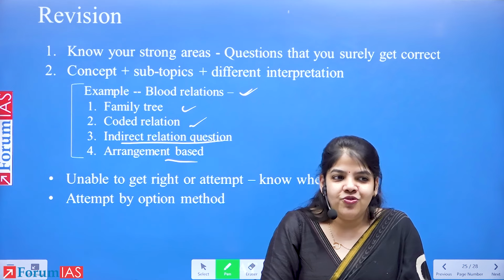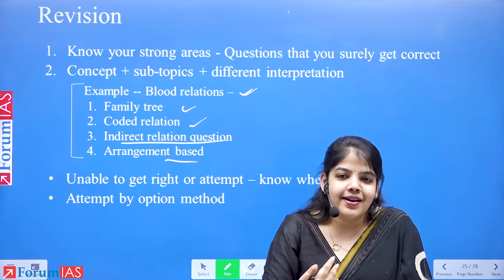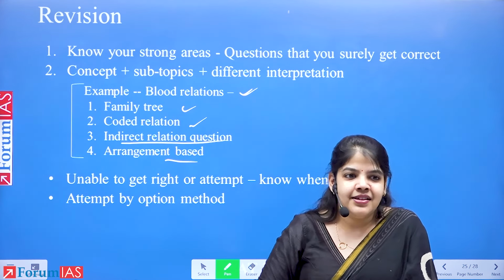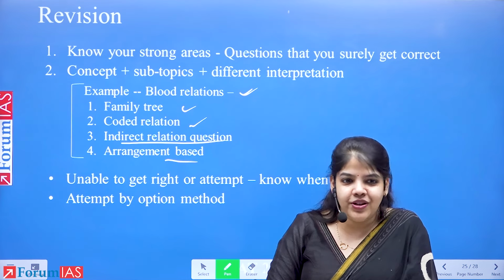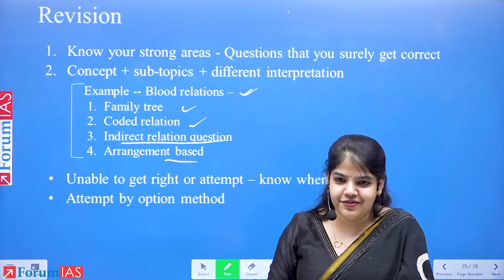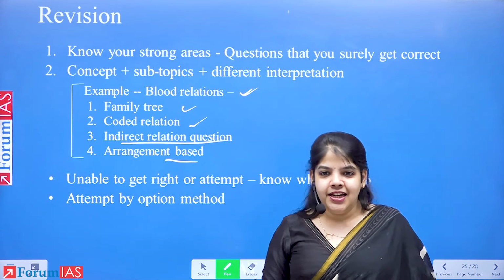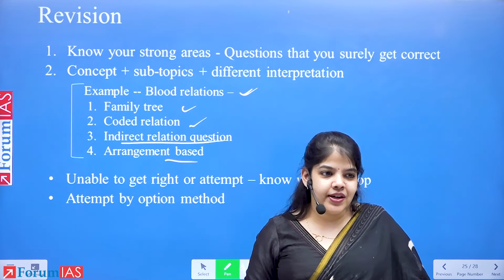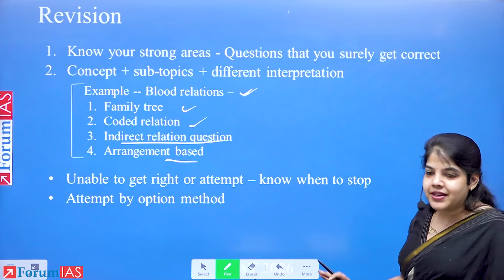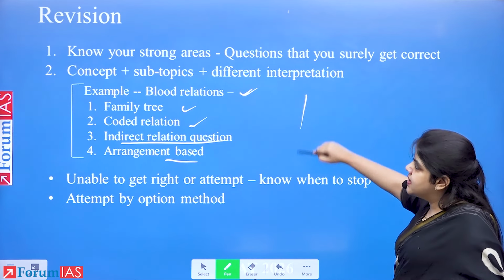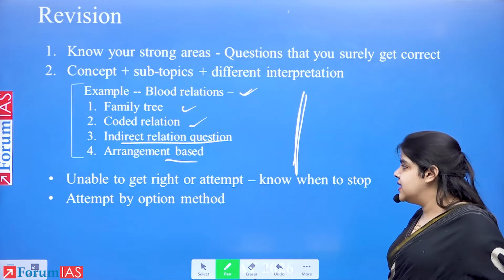So you will have to know where to stop. What is it that you are comfortable in? And this will happen only when you practice. You will be able to recognize the low hanging fruits. Because the aim is not to score 150, but to score 100 so that you are definitely qualifying. So this again happens with practice.